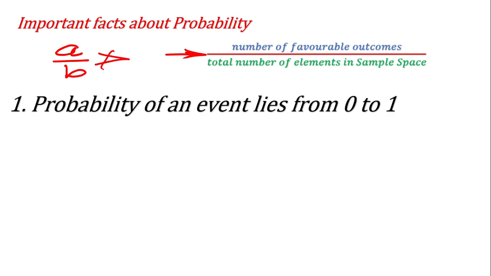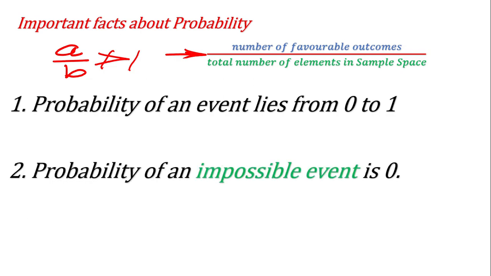Now why can it not be less than 0 or negative? Because you know that division of two numbers will be negative only when one of them is negative. So it is also not possible here. So the first fact is that probability of an event is always from 0 to 1.